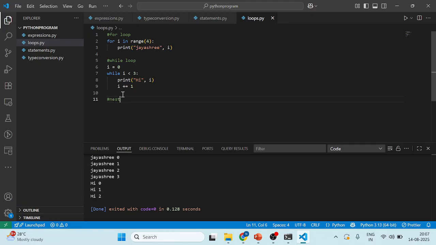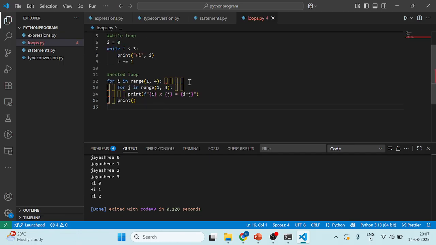Nested loop. We will remove the spaces as well. So I have written a matrix here, i into j, right?